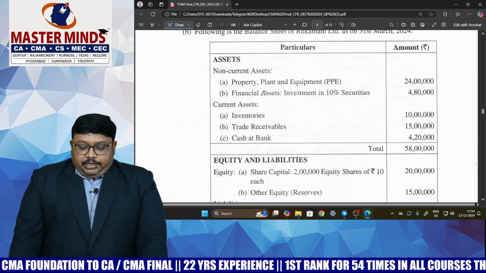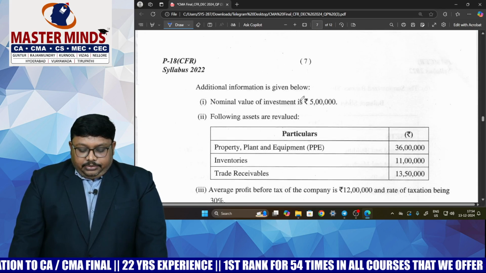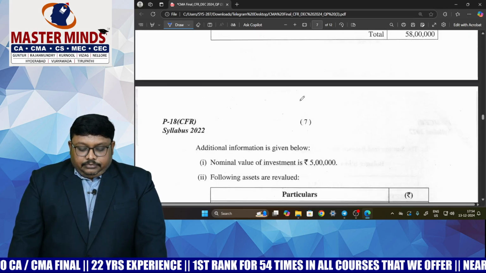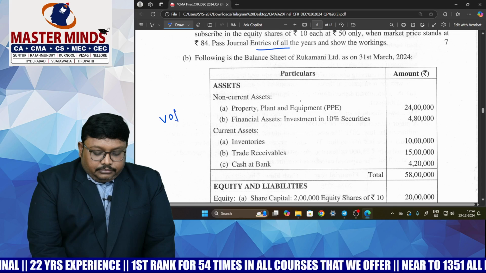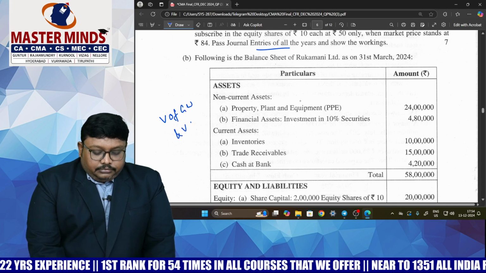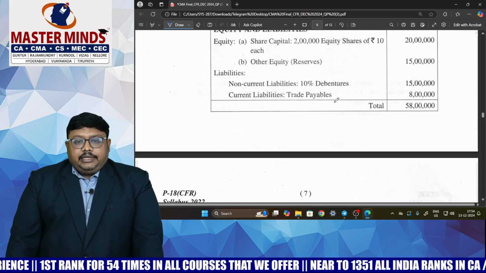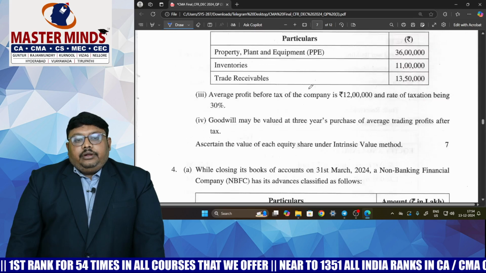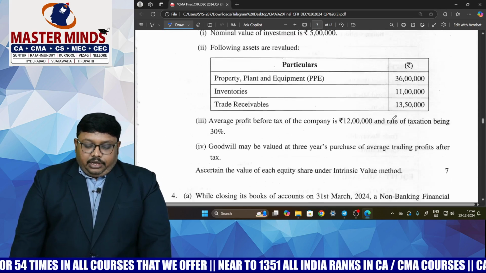So the next question is relating to valuation of goodwill and valuation of shares. Here directly they are asking the intrinsic value method, which one also calls the net assets method or net worth method. So how can we calculate that?